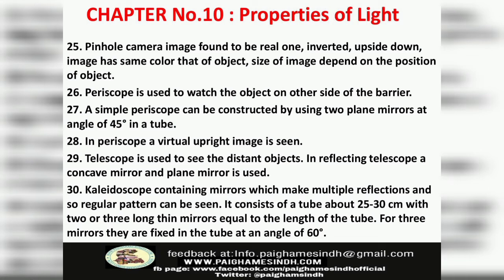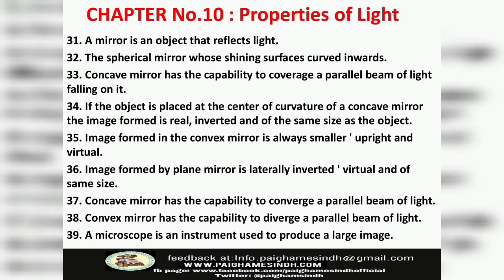Number 30. A kaleidoscope contains mirrors which make multiple reflections, so a regular pattern can be seen. It consists of a tube about 25 to 30 centimeters long with 2 or 3 long thin mirrors equal to the length of the tube. For 3 mirrors, they are fixed in the tube at an angle of 60 degrees. Number 31. A mirror is an object that reflects light.